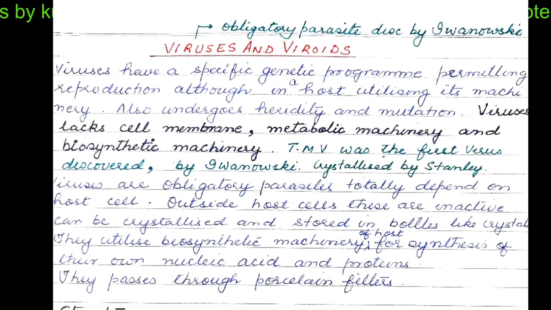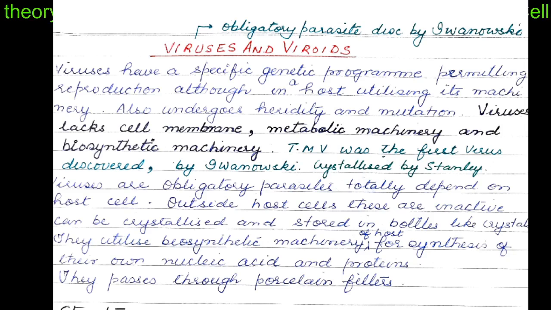Viruses have a specific genetic program which permits reproduction in a host only, utilizing its machinery. Their genetic material undergoes heredity and mutations. They lack cell membrane, metabolic machinery, and biosynthetic machinery, but they may have certain enzymes which function whenever the virus comes in contact with the host machinery.